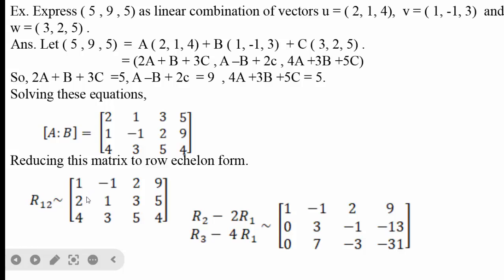Therefore we have to subtract 2 times the first row from the second row, so we used the operation R2 minus 2R1. Similarly, to make this 4 zero, we have to subtract 4 times the elements of R1 from R3, R3 minus 4R1, and by using these operations we get this matrix. We have to operate this on the whole row.